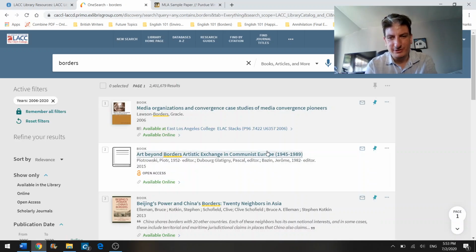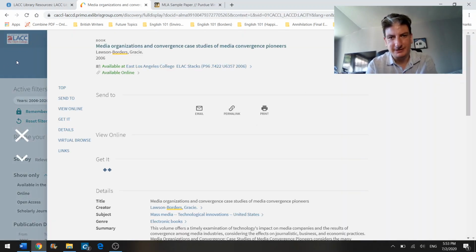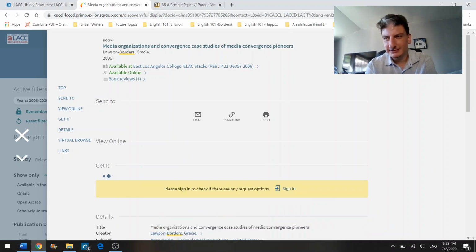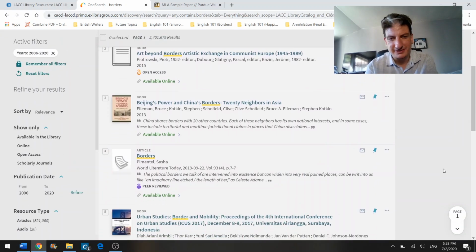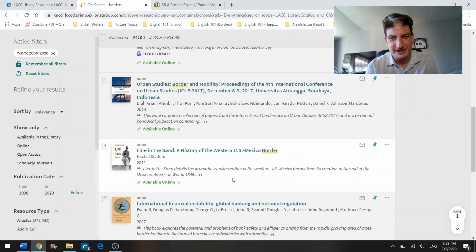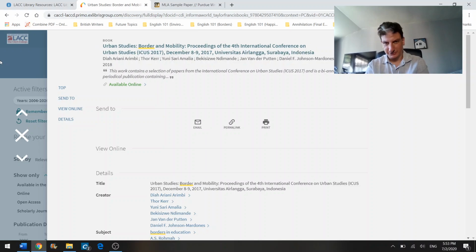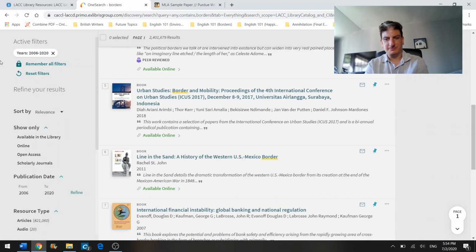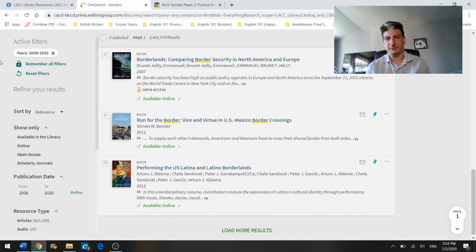Okay, so we have quite a few here, right? We have media organizations. Whoops, what happened here? Click out of there. All right, and notice that we get almost a million fewer results, just by putting in 2006 to 2019. There's a lot of different things here, and again, they use some really useful quotes. Sorry, I shouldn't touch those quotes. And it talks briefly about some of the things that might interest you in this book, right?